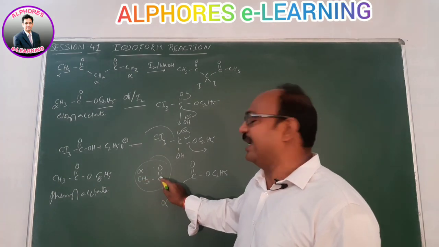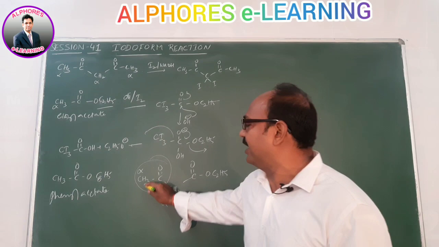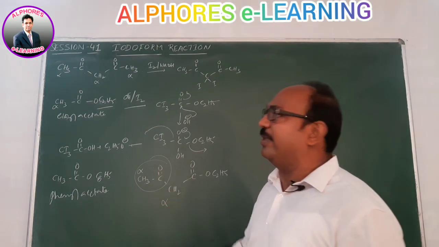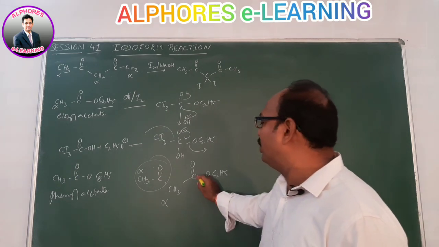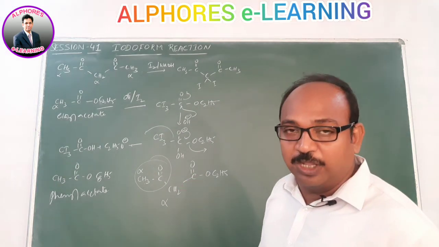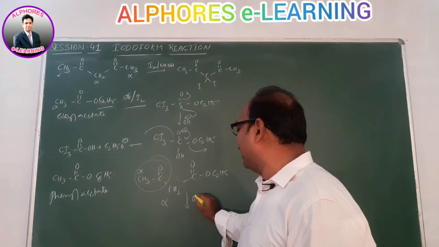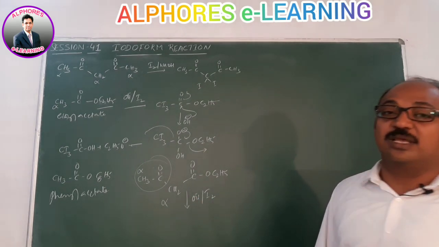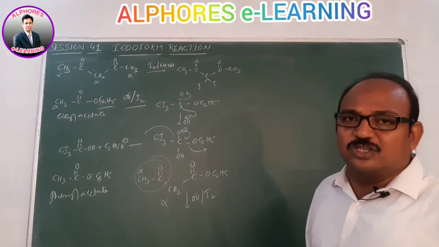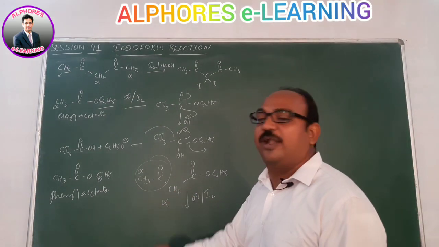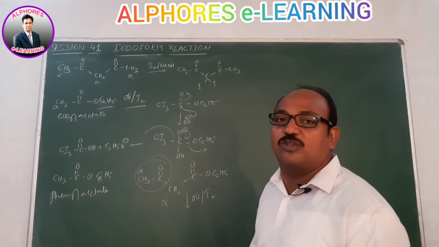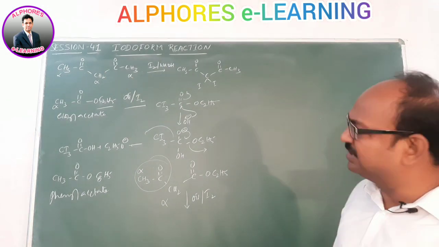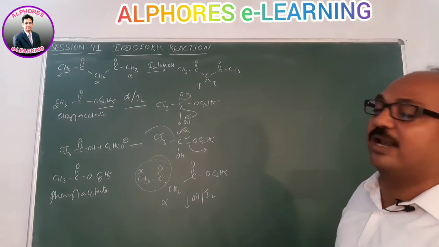This alpha carbon, containing hydrogens, is activated by one C=O, whereas this alpha carbon containing hydrogens is activated by 2 C=O groups. Now what is the expected product here? OH minus and I2, in the presence of base. How does this reaction proceed? This alpha carbon contains only 2 hydrogens, so this one does not perform the iodoform reaction. Check out the mechanism whether you are getting it or not.